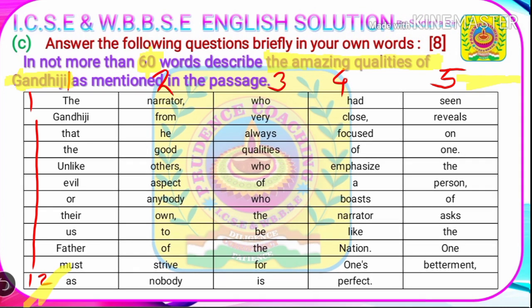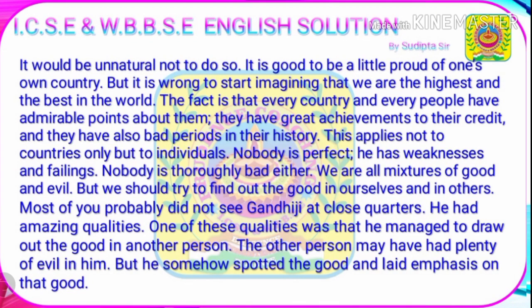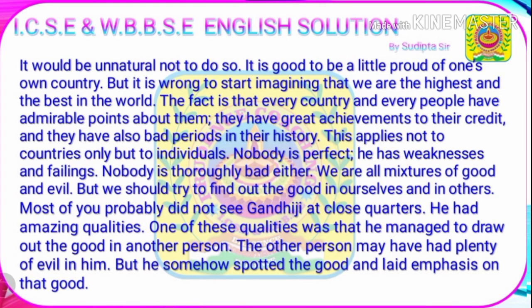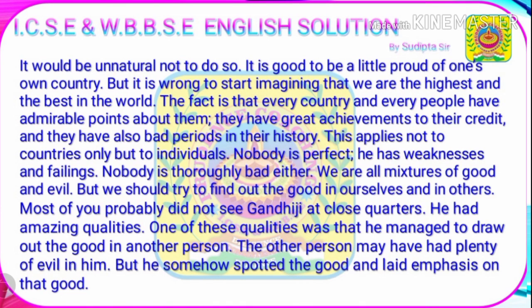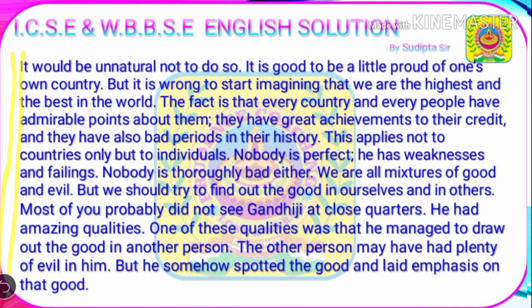This is the passage where it is written about the amazing qualities of Gandhiji. We'll read this passage once more and then try to answer the question. Just take a screenshot, then read the passage and try to write the summary in your own words.